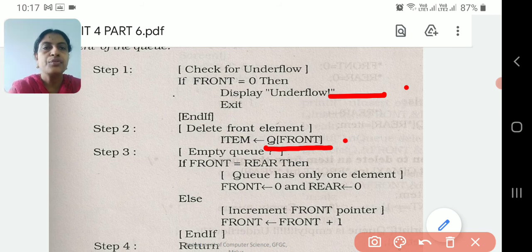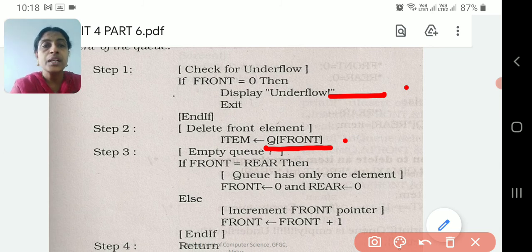And then if front equals rear, the front value and rear value are the same, that means there is only one item. So you can make front also 0, rear also 0. See, front equals rear means the queue has only one element. So you can make front also 0, rear also 0, because the one value that was there, we removed it. So you can make both front and rear 0.